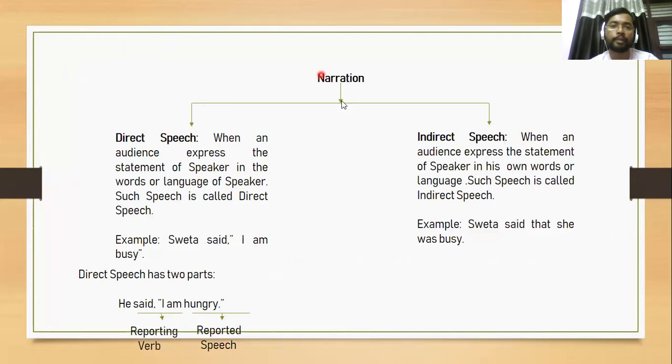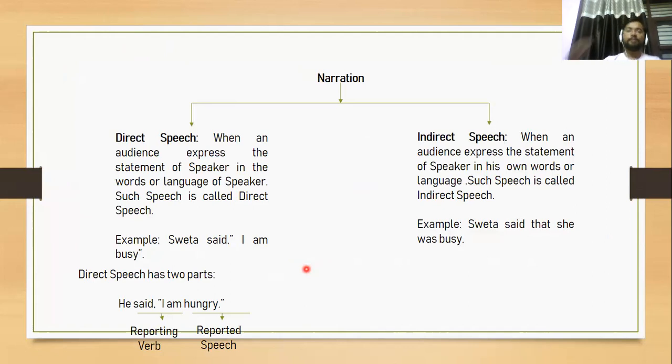Our today's topic is direct and indirect narration. So what is narration? Narration is something which we speak, either directly or indirectly. Narration is of two types, direct speech and indirect speech. So what is direct speech?